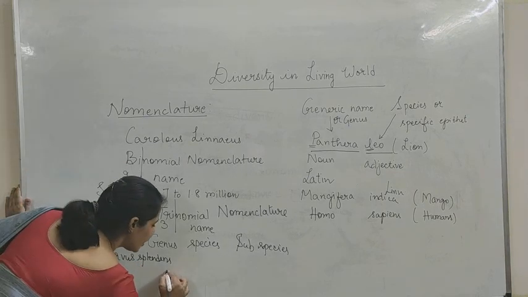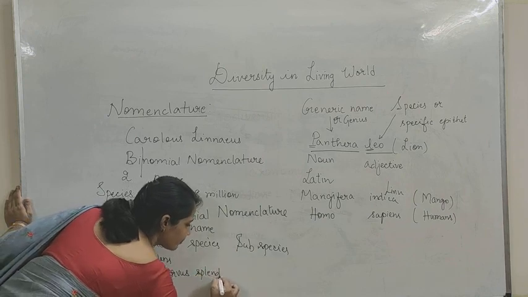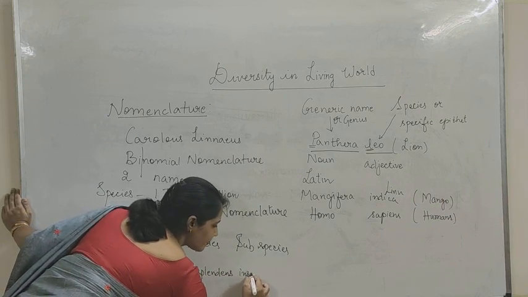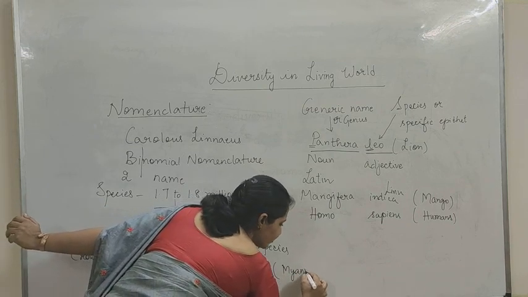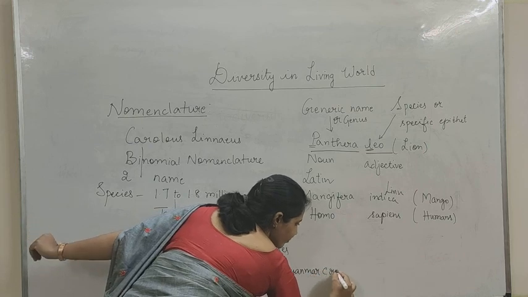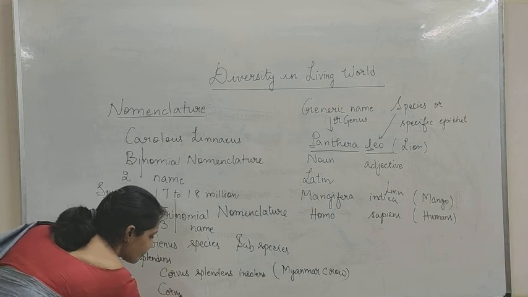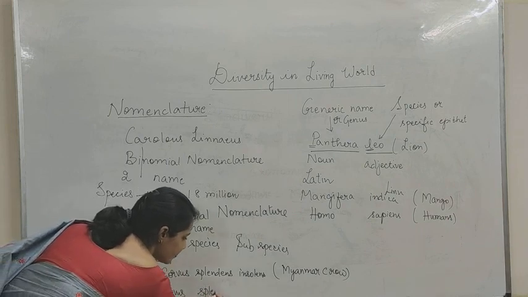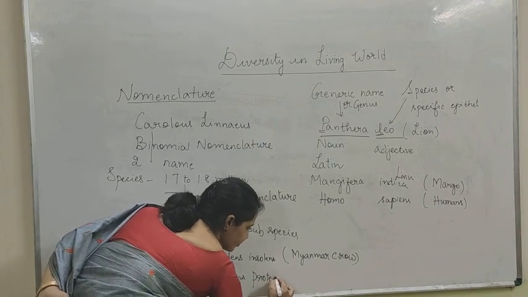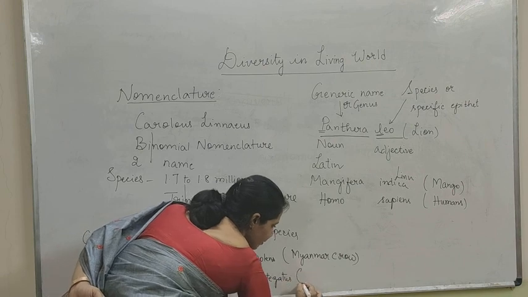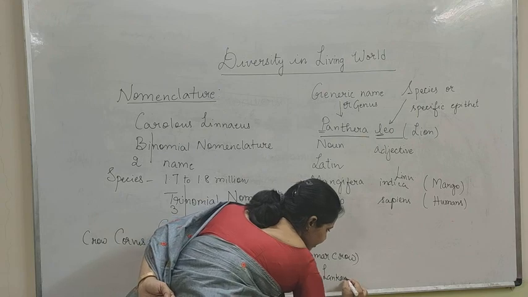Like for example, Corvus splendens insolens, so this is a Myanmar crow, whereas Corvus splendens protegatus, which is a Sri Lankan crow.